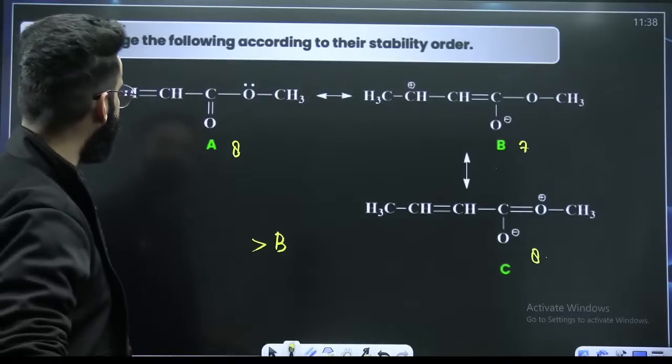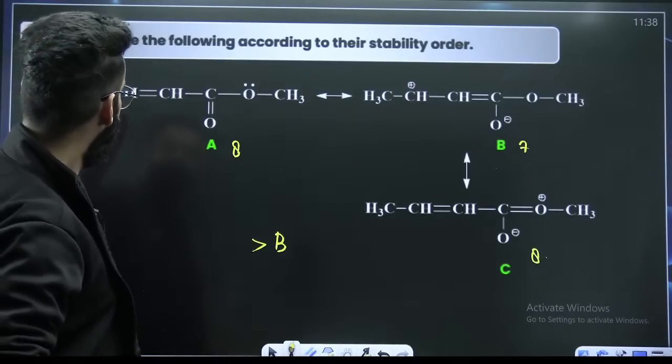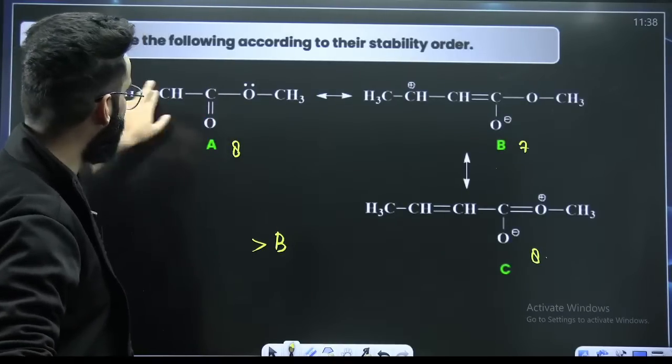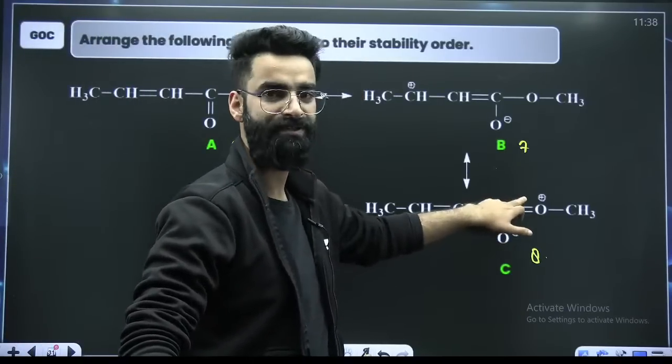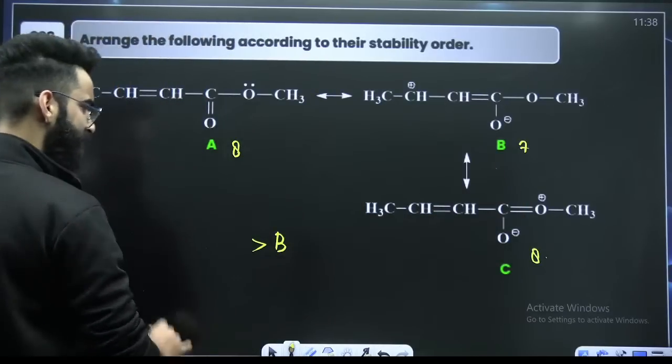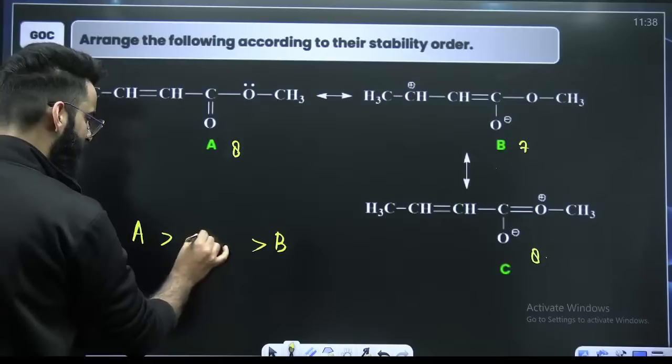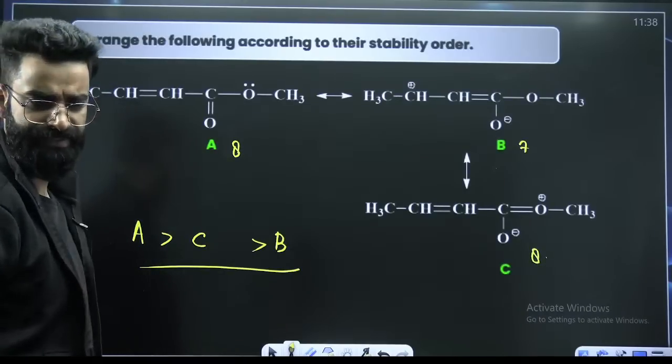Now among A and C, atoms in A do not carry any charge. Atoms in C carry charge. Neutral species are considered to be more stable, right? So A followed by C followed by B. Did you all write the same thing?